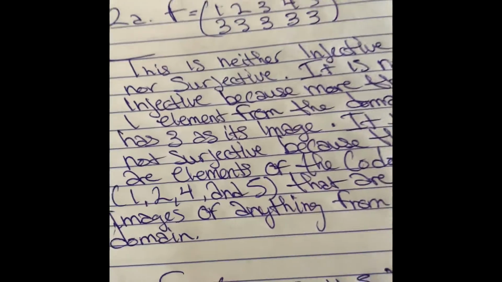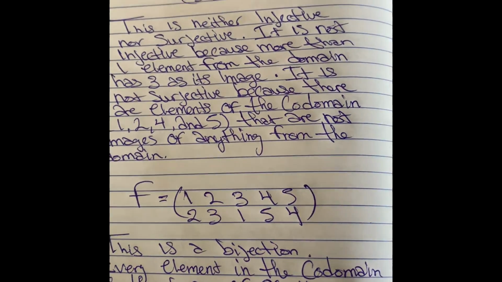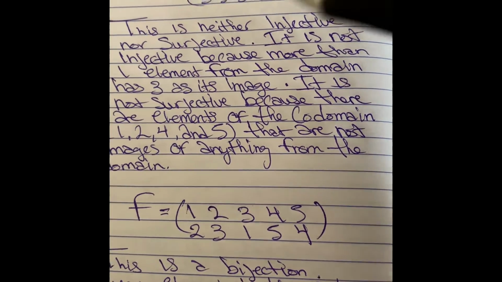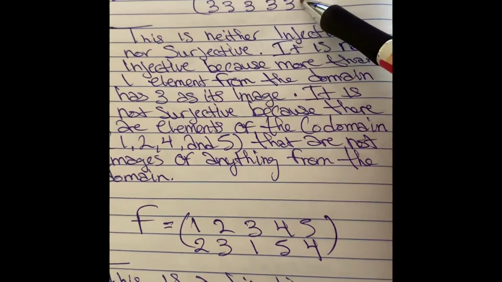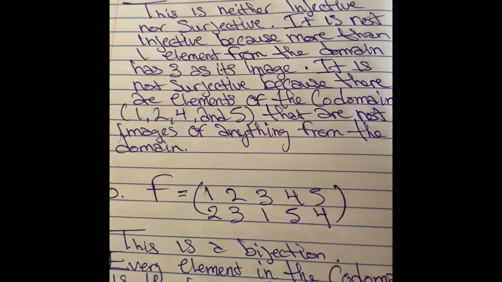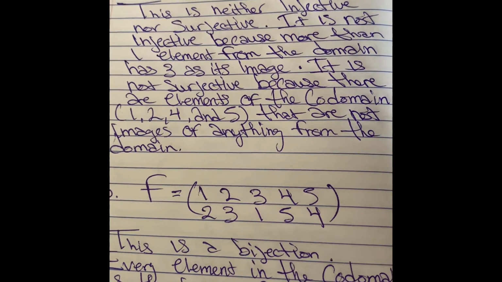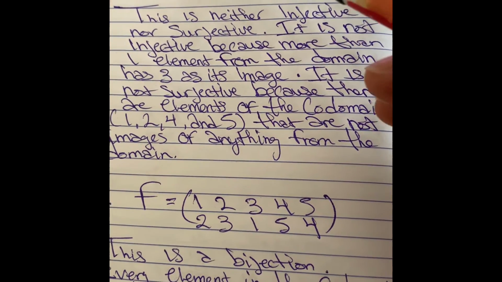So this would be neither injective nor surjective, because it is not injective because more than one element from the domain has 3 as its image, as you can see. It is not surjective because there are elements of the codomain 1, 2, 4, and 5 that are not images of anything from the domain.